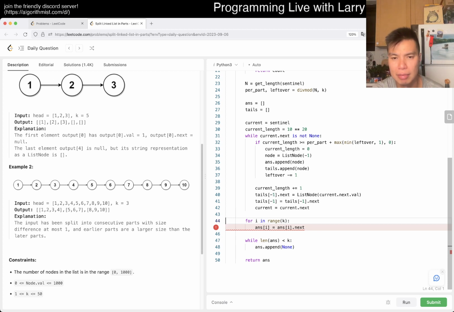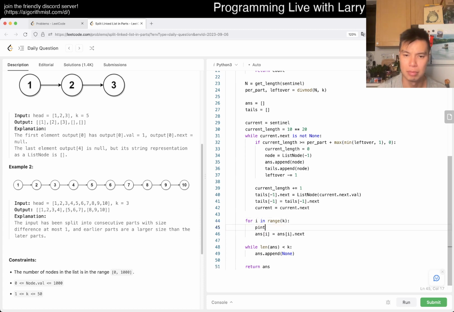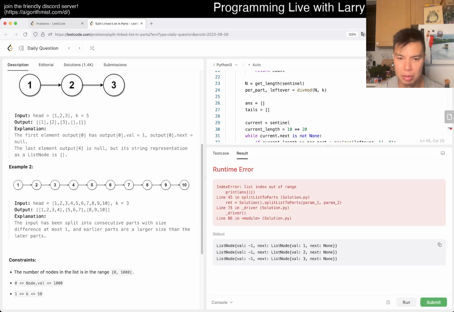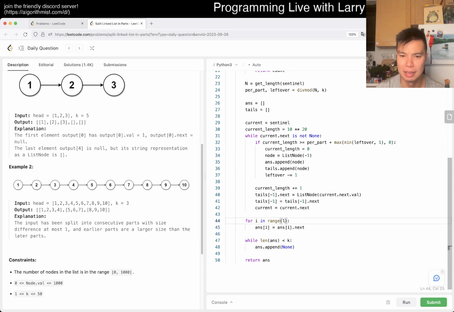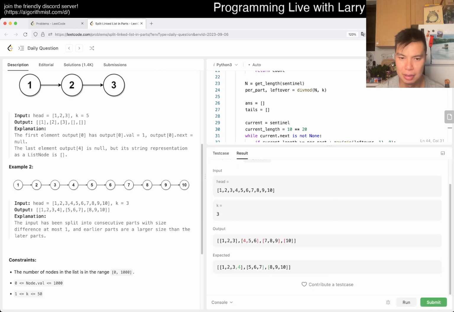That we always have an object, right? Why is this wrong? Huh? And then after that is none, but we go out of bounds because this is in k. This is length of answer. Whoops. Okay.